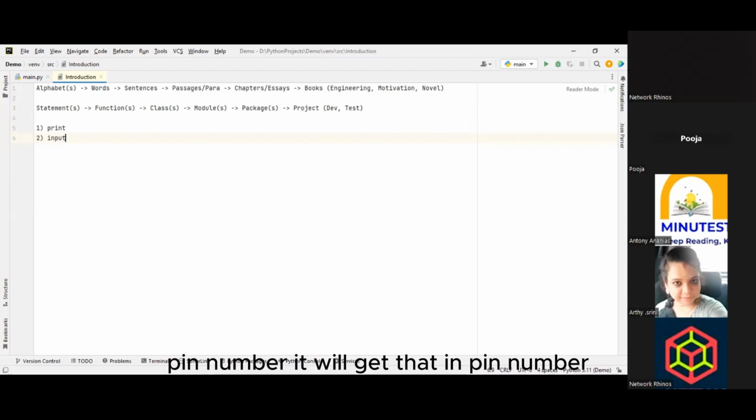Once you give the pin number in runtime, it will take that pin number and verify the data in the backend, whether your pin matches or not. If it matches, then the condition is satisfied, so it will go to the next step: withdrawal, showing balance, or changing pin, and other options will come into the picture. If the pin is not valid, then what happens? It will go to an error message, simply showing invalid pin or expired, check with the manager or check with the branch. Some messages will appear. So that kind of conditions.